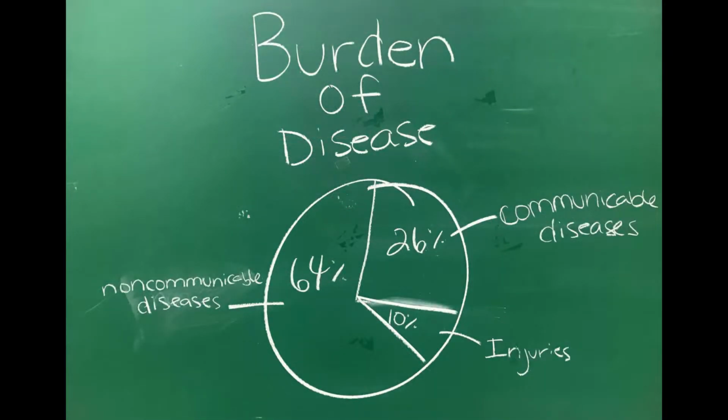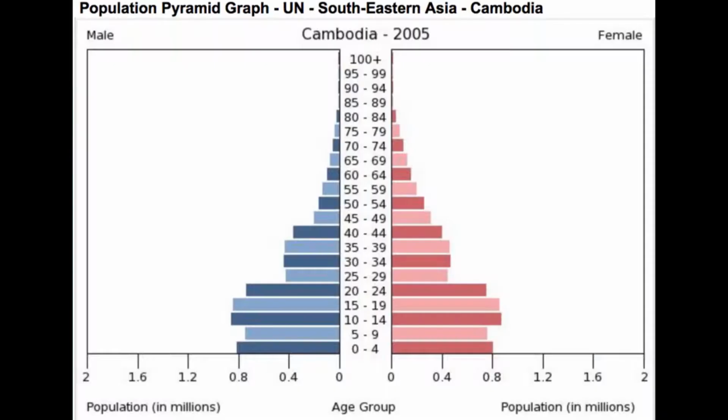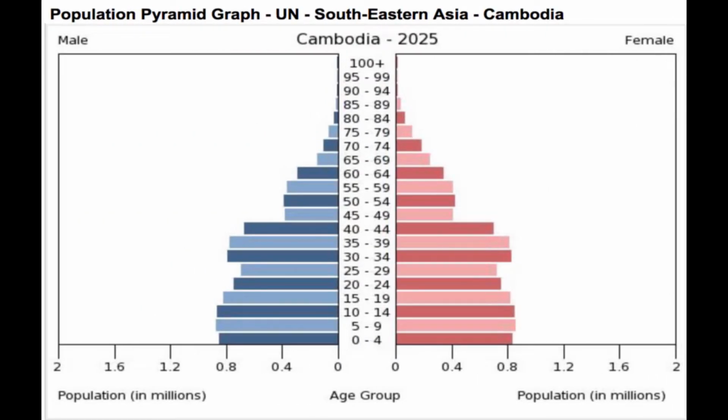Disease burden is the impact of a health problem as measured by financial cost, mortality, morbidity, or other indicators. It is often quantified in terms of QALYs and DALYs. 64% arises from non-communicable diseases, which are genetically predisposed conditions such as diabetes. 26% arise from communicable diseases, which are transmitted diseases such as HIV, and 10% result from injuries in general.